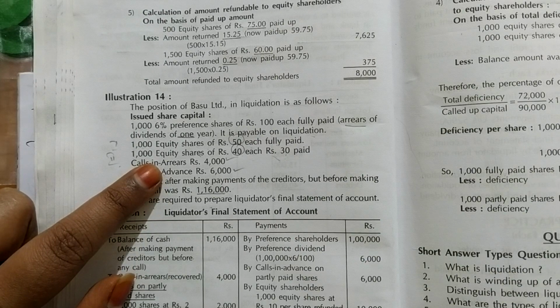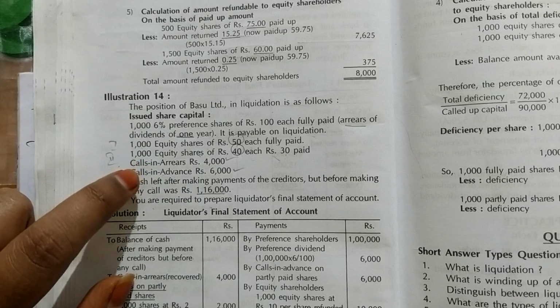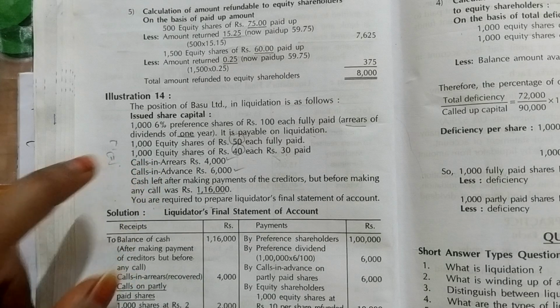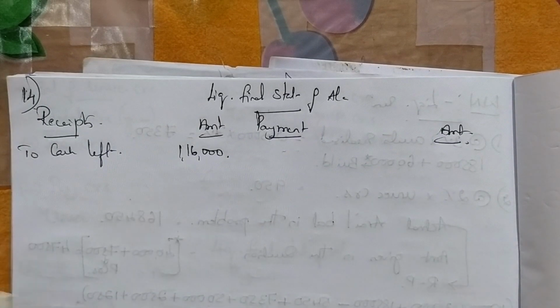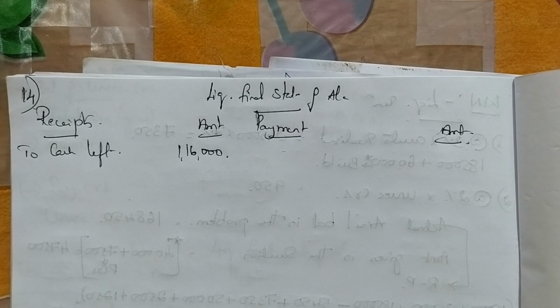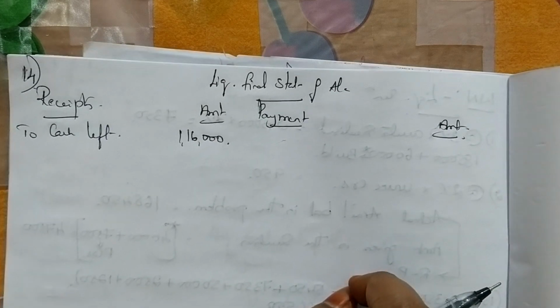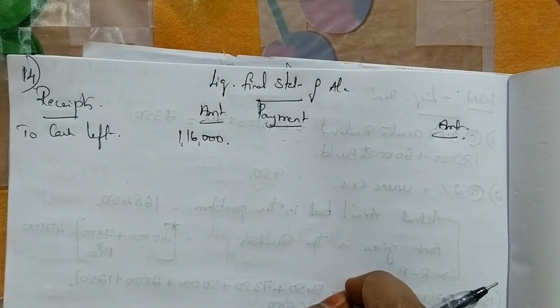Arrears means you have asked them to pay but they still did not pay. So that is calls in arrears and calls in advance. Now how do you write them? Calls in advance they have already made the payment. Calls in arrears they have still not made the payment.